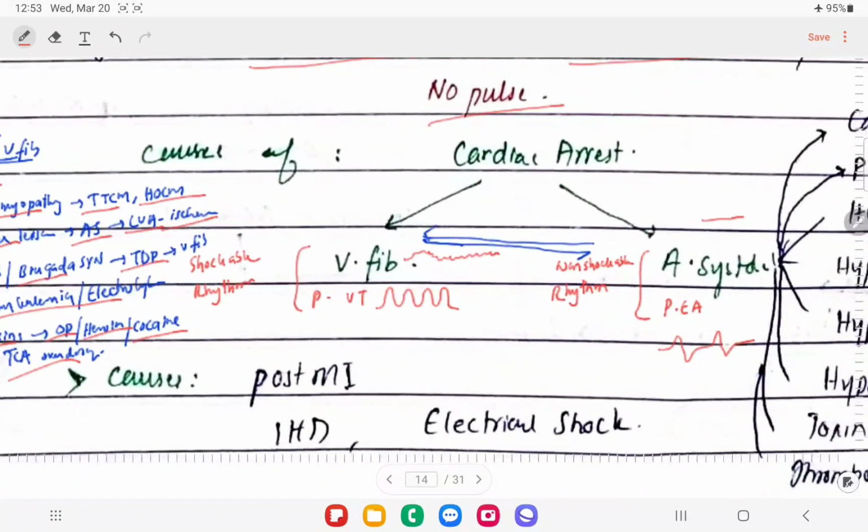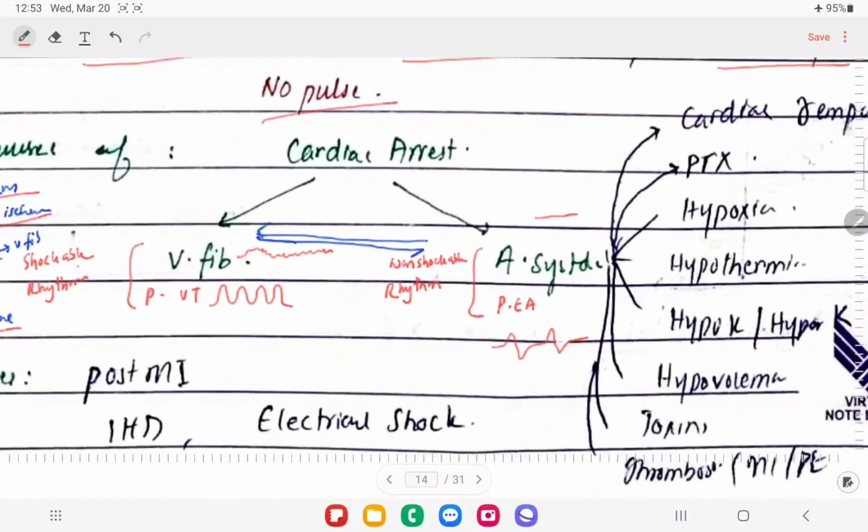So let's talk about what happens in cardiac arrest. We have got two major types of cardiac arrest. One is called ventricular fibrillation, and another one is pulseless ventricular tachycardia, right? These are called the shockable rhythms, right? Ventricular fibrillation and pulseless ventricular tachycardia, because we can give the shock and we can revert this rhythm back to the normal sinus rhythm. And the other two are asystole and pulseless electrical activity. These are called the non-shockable rhythms, right?